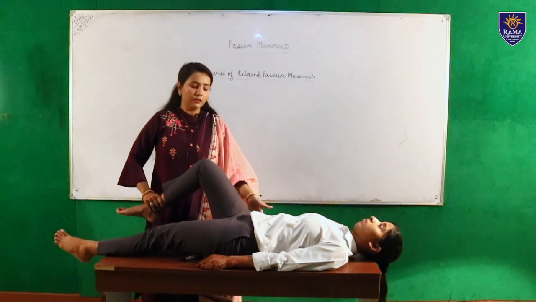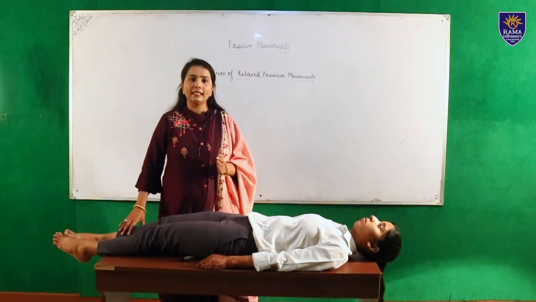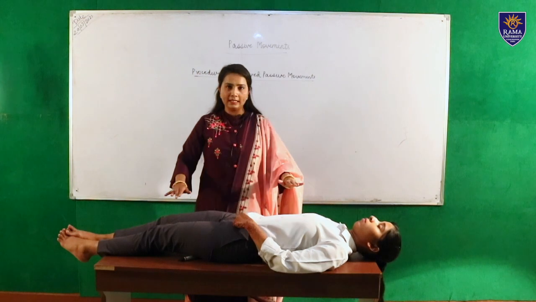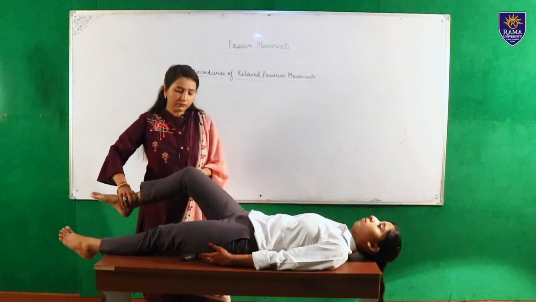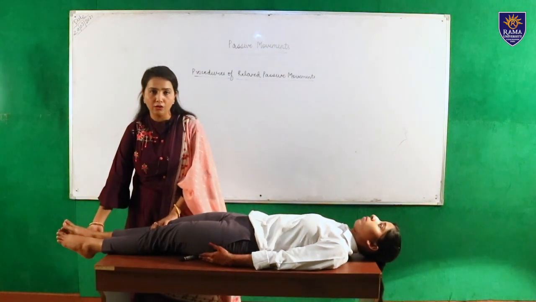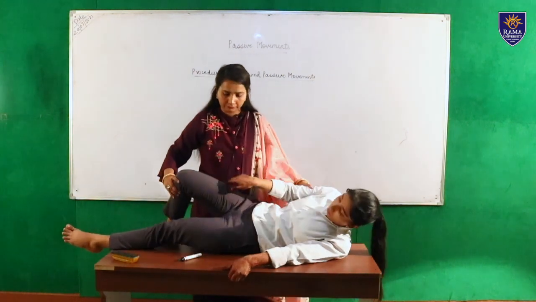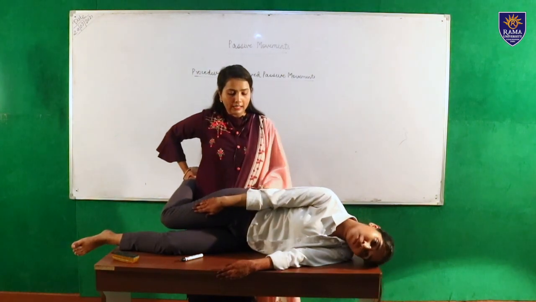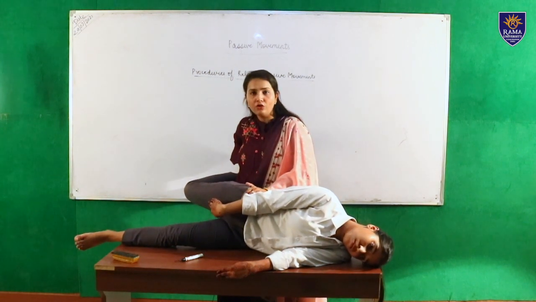So in the lower limb, we start from the hip joint. In the hip joint there are 6 movements: flexion, extension, abduction, adduction, and medial and lateral rotation. The patient position is the same, that is supine lying, and the therapist position is also the same, that is beside the patient. This is flexion of the hip joint. This is the neutral position of the extension. We can shift the patient to side lying and place the ankle like this and hold the acetabulum like this. So this is the extension of the hip joint.